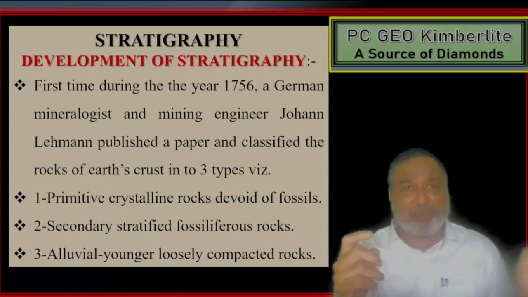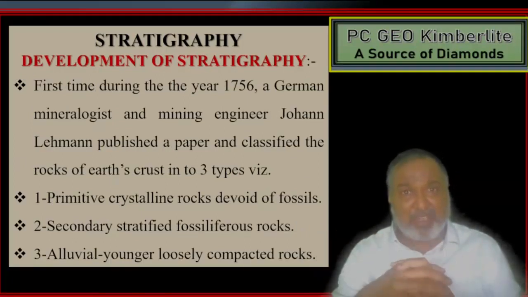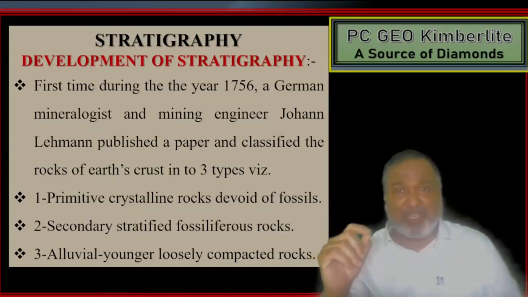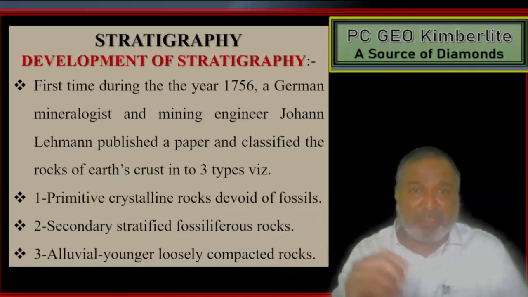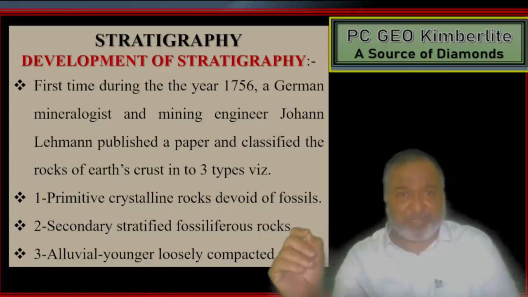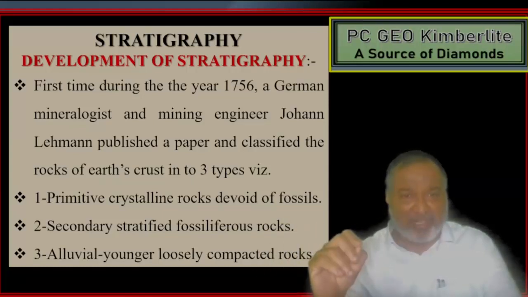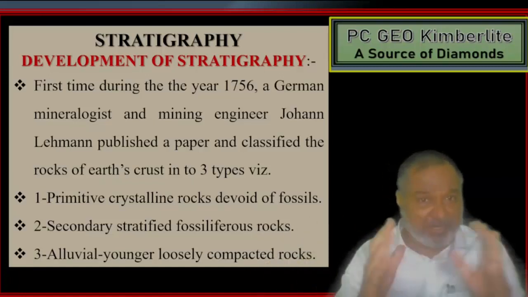Now we come to the next topic, the development of stratigraphy. The first time, in the year 1756, a German mineralogist and mining engineer, Johann Lehmann, published a paper and classified the rock of the earth's crust into three types. First, primitive crystalline rock, devoid of fossils. Second, secondary stratified fossiliferous rocks. And third, alluvial, younger, loosely compacted sediment. He classified it for the first time.